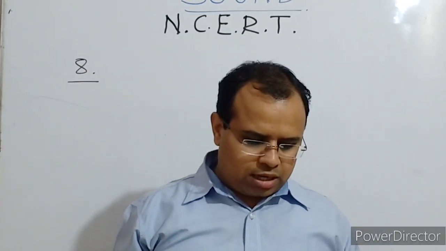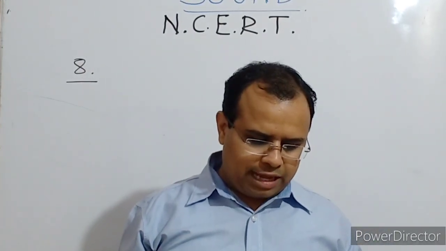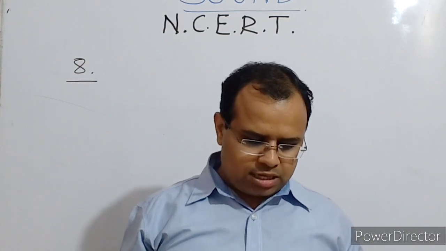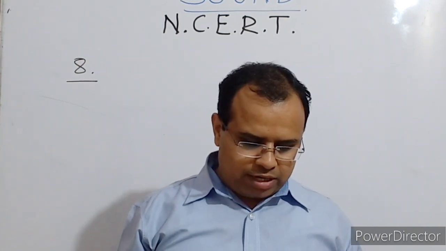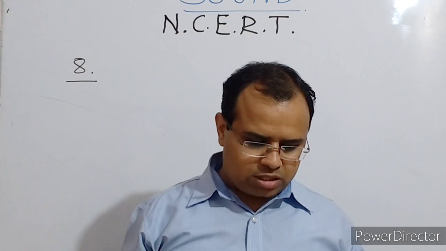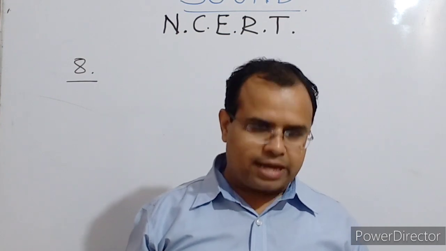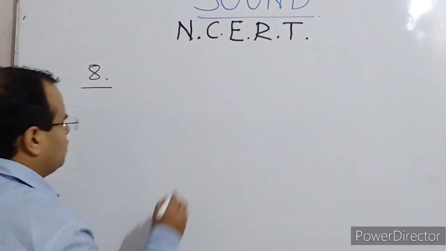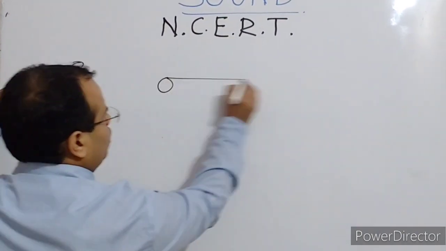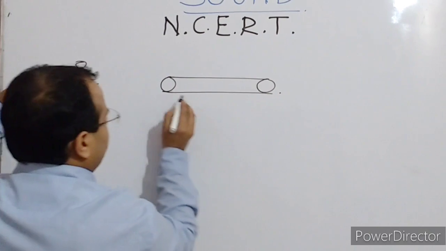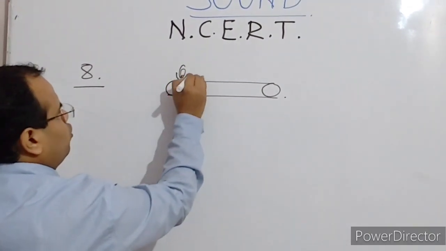Okay, let us discuss question number 8. Two children are at opposite ends of an aluminium rod. One strikes the end of the rod with a stone. Find the ratio of times taken by the sound wave in air and in aluminium to reach the second child. Now you have to understand here that if this is the rod, and a stone is thrown over it,